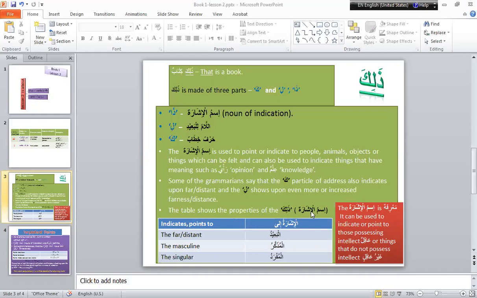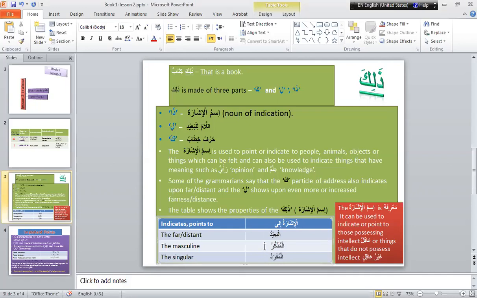Ismul ishara, zalika, is used to point out towards an object or person which is far, al-ba'id, meaning far. Al-muzakkar means masculine, a person who is male or an object which is masculine in gender.